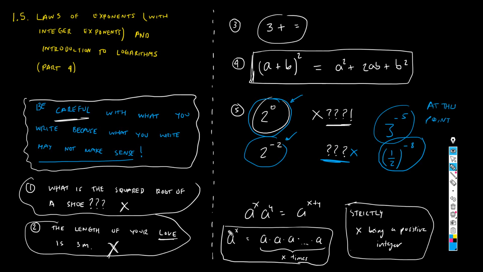But at this point, given the definition that we have given to this symbol, we have to restrict ourselves to the exponent being a positive integer. Otherwise, my definition makes no sense, and I'm gonna be writing nonsense. That is the first thing I wanted to explain to you. Let's make a pause right there because I want to ask you stuff.